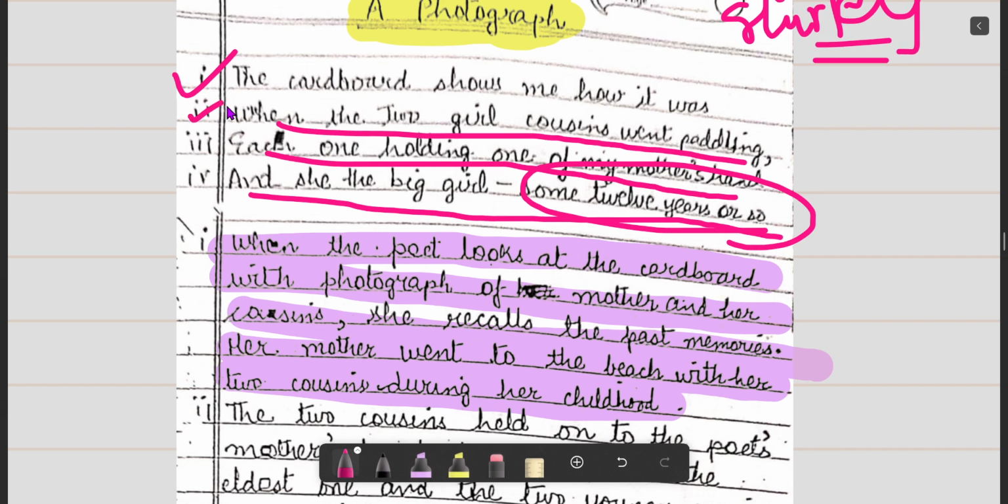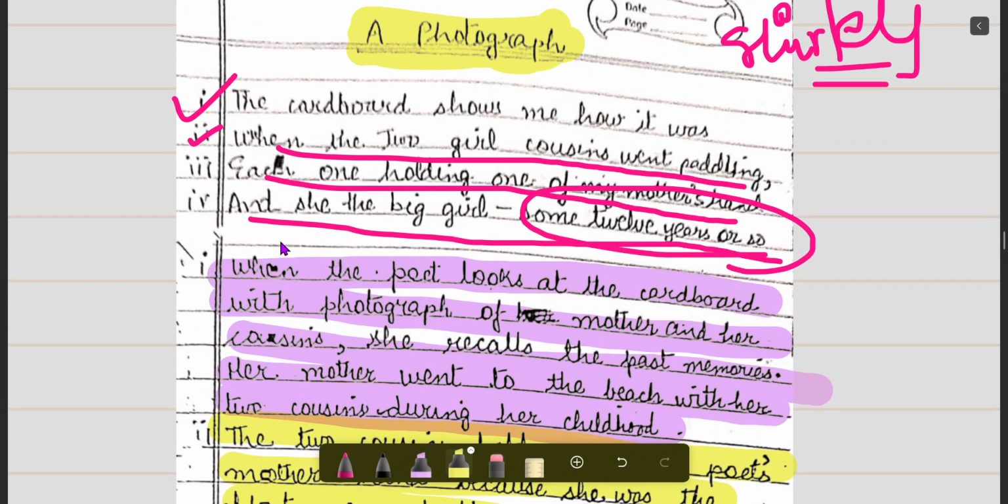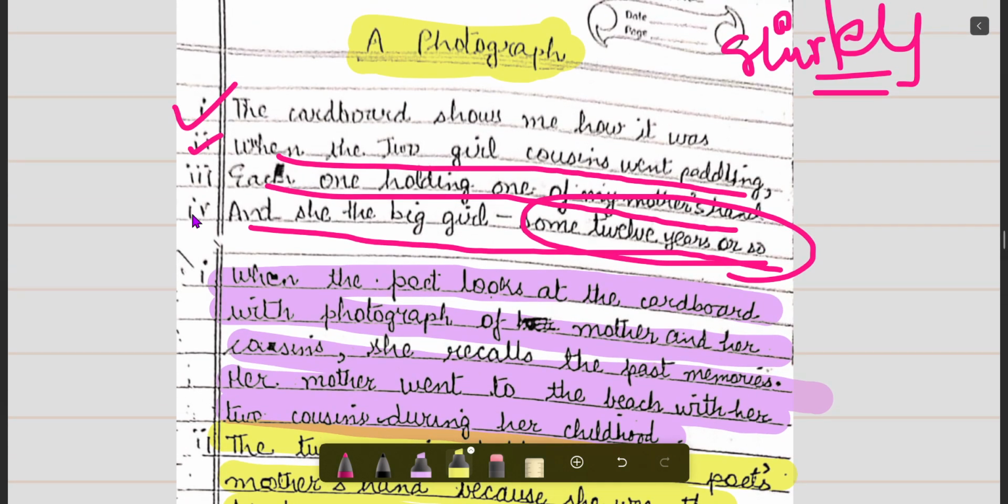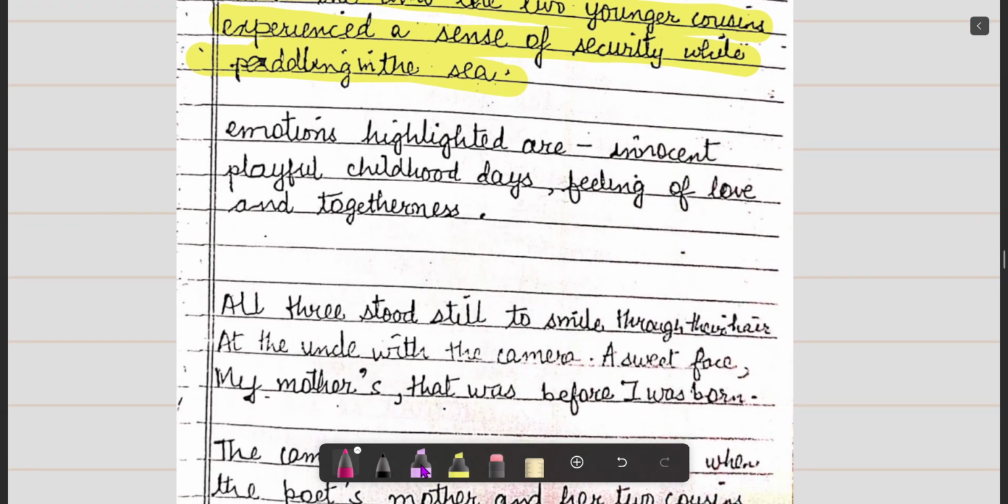The next line says, when the two girls went paddling. The two cousin girls held on to the poet's mother's hand because she was the eldest one, and the two younger children experienced a sense of security while paddling in the sea. Next, "each one holding one of my mother's hands," and "she, the big girl, 12 or so", I have explained here only. In this paragraph, the emotions highlighted are innocent, playful childhood days, and a feeling of love and togetherness.